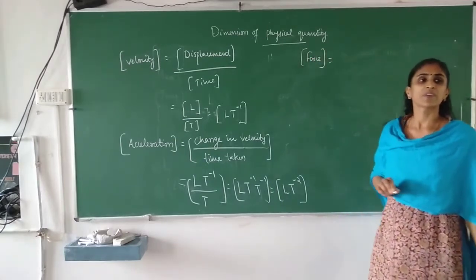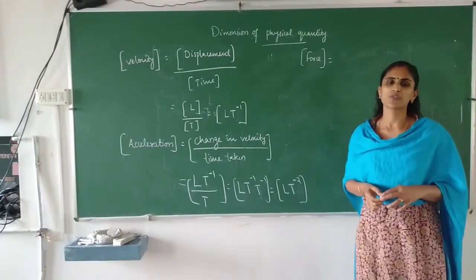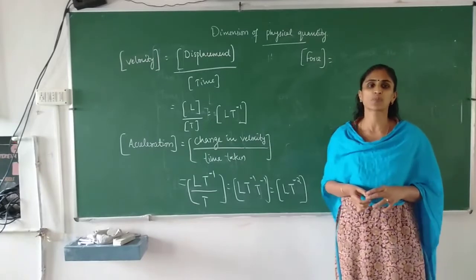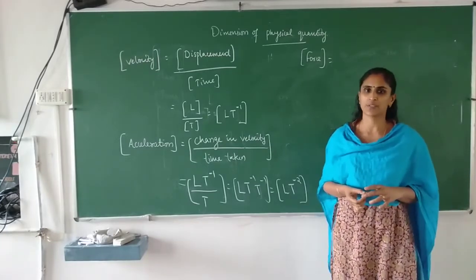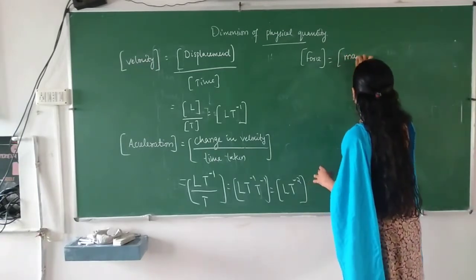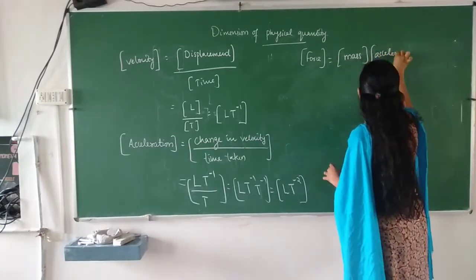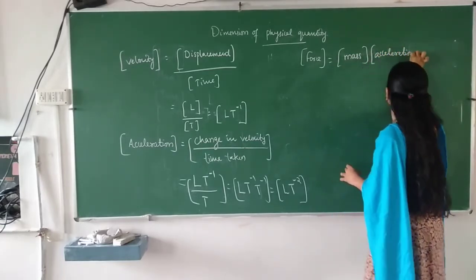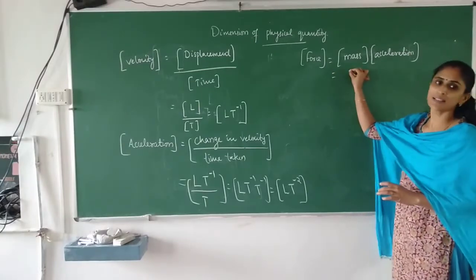What is the relation between force and some other quantity? You have studied in 9th standard, no? Force, according to Newton's second law of motion, you can write, force is equal to mass into acceleration. And what's the dimension of mass?